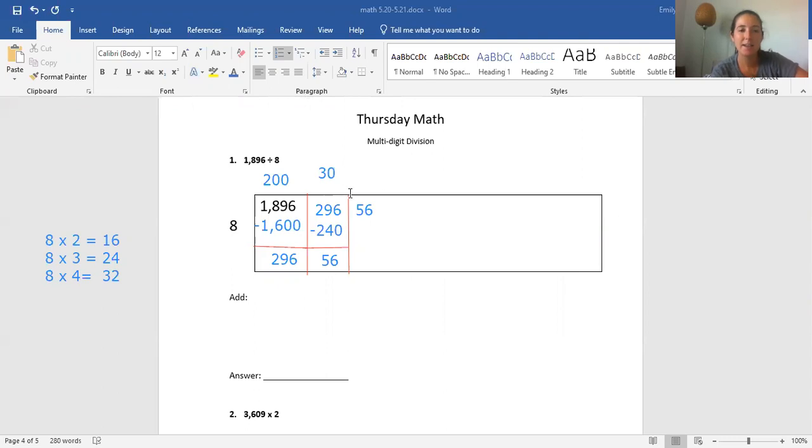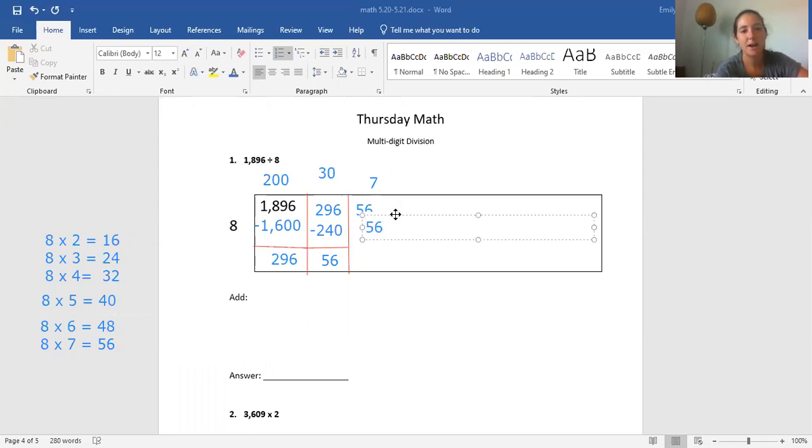All right, so what times 8 is 56? We haven't gotten there yet, or close to 56, but I think I know something times 8 equals 56. So let's finish off our facts to see. 8 times 5 is 40. 8 times 6 equals, what's 40 plus 8? 48. 8 times 7 equals, what's 48 plus 8? 48 plus 8 is our number, 56. So that's why I said I thought I knew it. 8 times 7 equals 56.